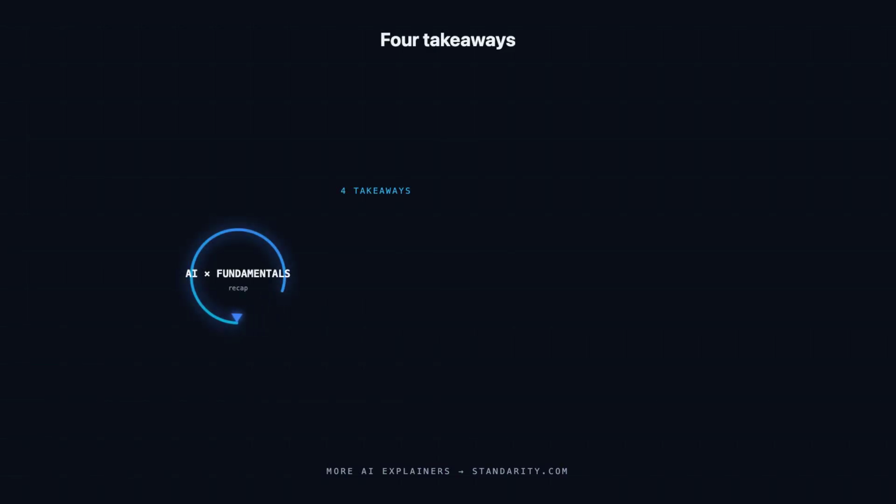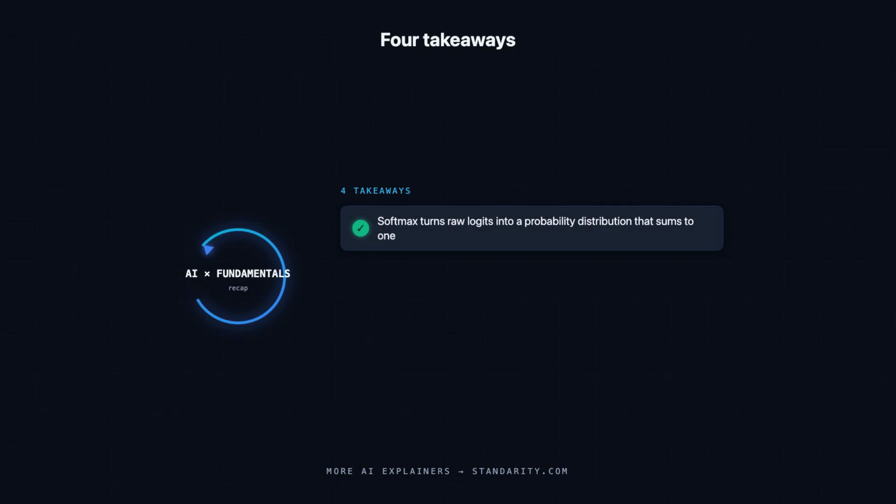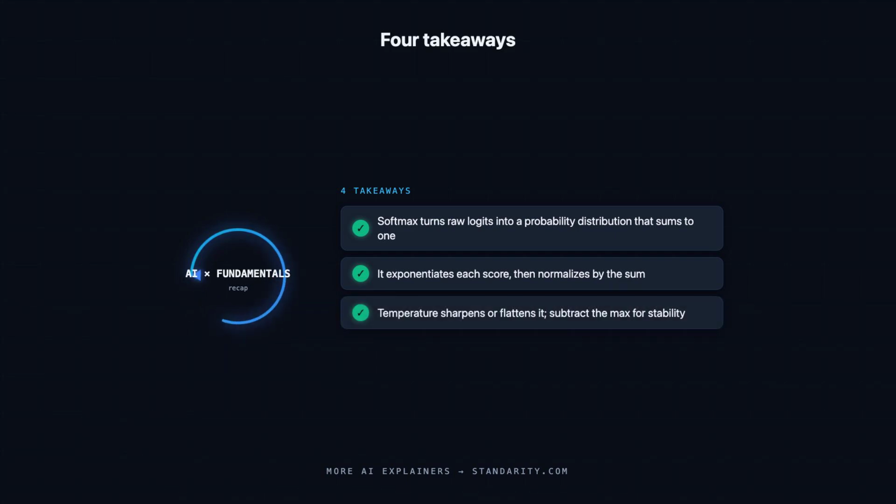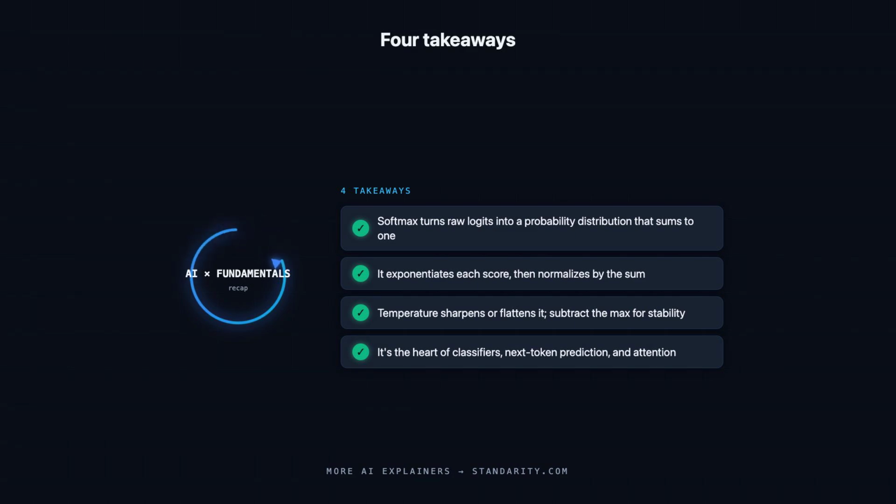Let's lock in the 4 essentials before we finish. Softmax turns a vector of raw logits into a probability distribution, where every value is positive and they all sum to 1. It works by exponentiating each score and then normalizing by the sum, giving larger logits exponentially more probability while keeping some for every option. A temperature parameter sharpens it toward confident or flattens it toward uniform, and a stability trick subtracts the max logit to avoid overflow. It's the beating heart of classifiers, next word prediction, and transformer attention, and it pairs cleanly with